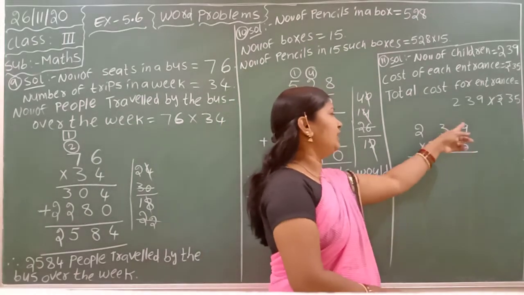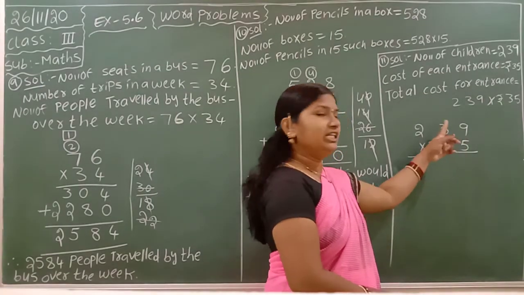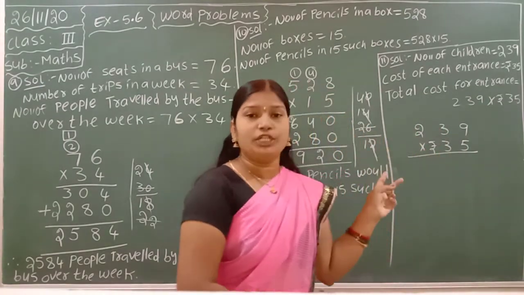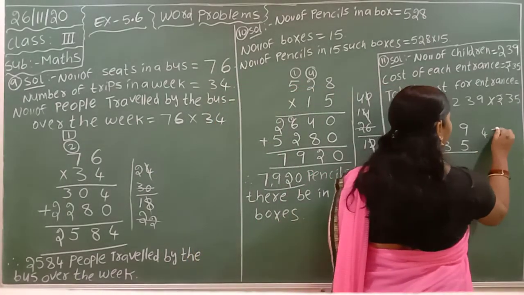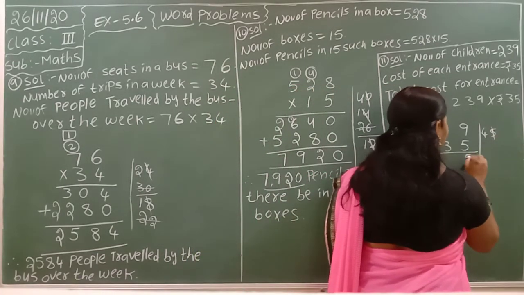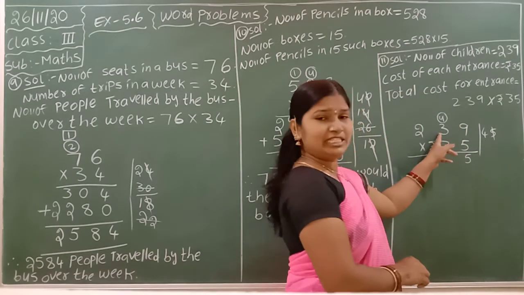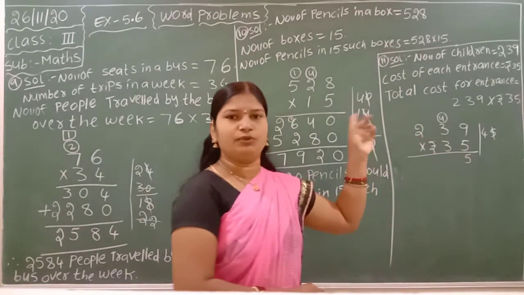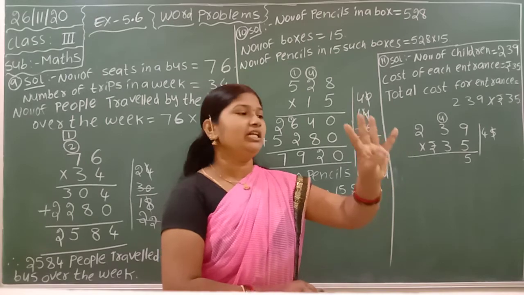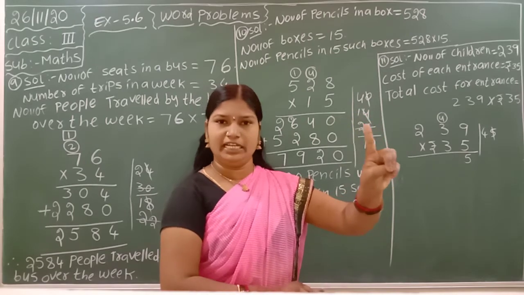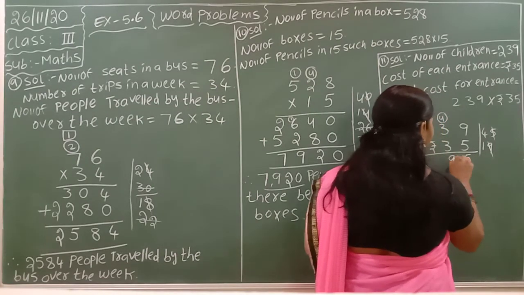So 5 to multiply this 3-digit number first. 5 into 9, 5 9s are 45. 45 is a 2-digit number, so you can write down side 45. 5 cut and write here, 4 next place. Regrouping. 5 3s are 15. 15 plus 4. 15 in the mind, take 4 fingers. 15 after 16, 17, 18, 19. 19 write down side. 9 cut and write here.